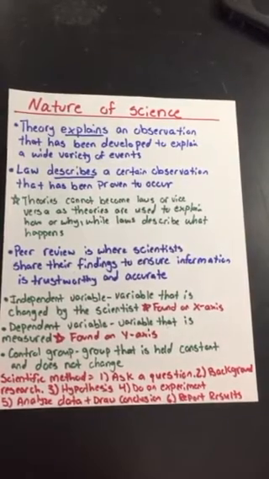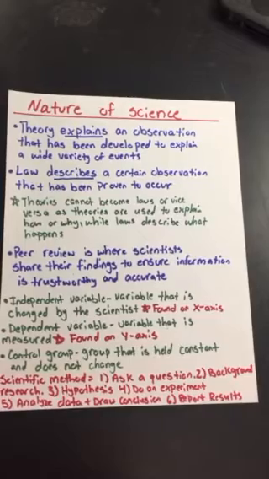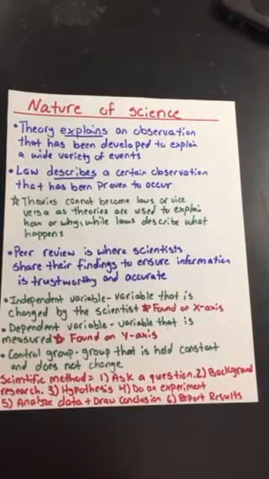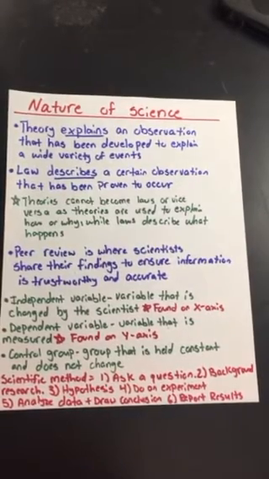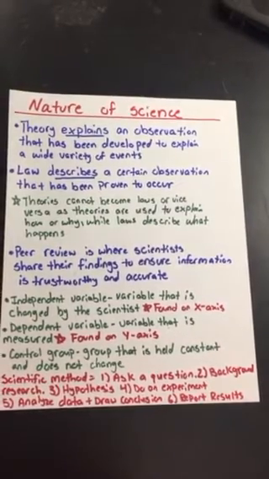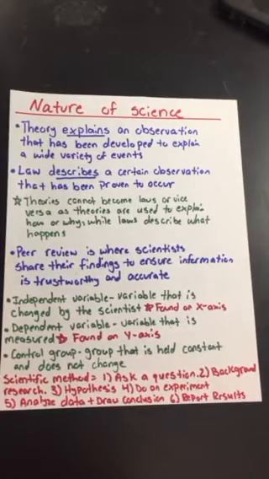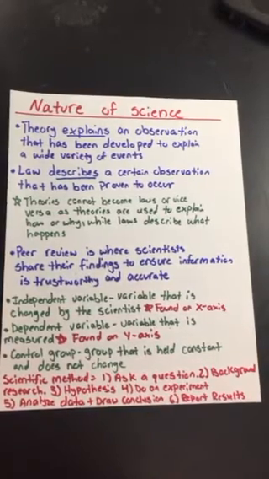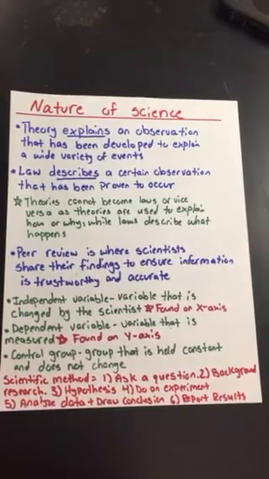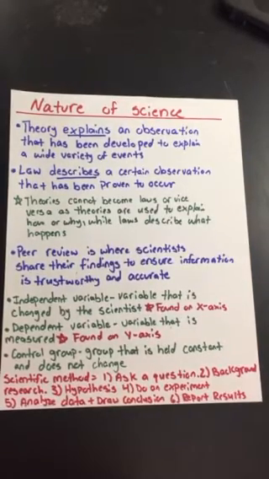The dependent variable, instead, is a variable that is measured. That's the variable you're looking at to see what actually occurs in the experiment. And remember that keynote, it's found on the y-axis. Remember the control group, the group that is held constant and does not change. That control group does not receive the change that the independent variable group does receive.